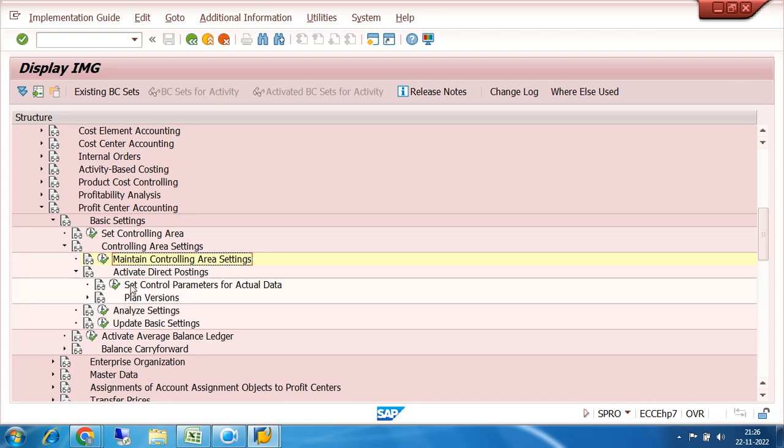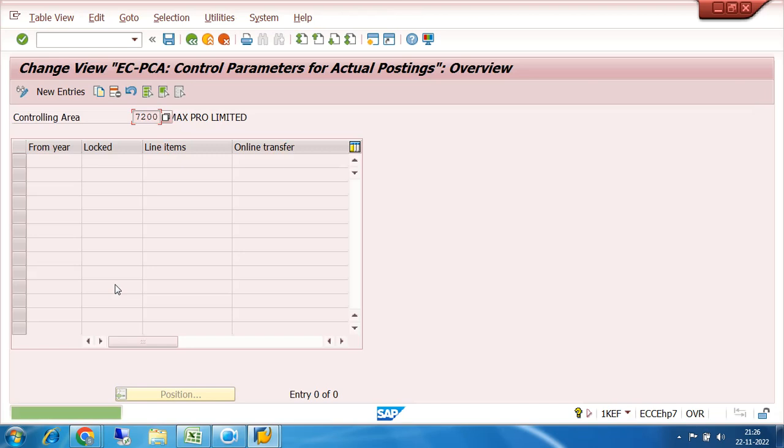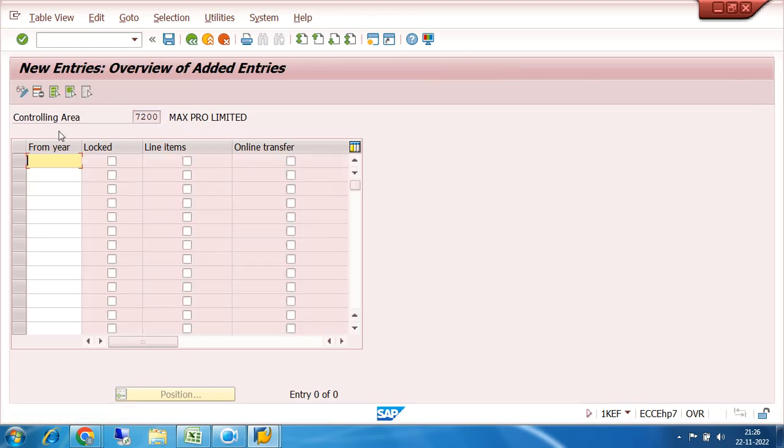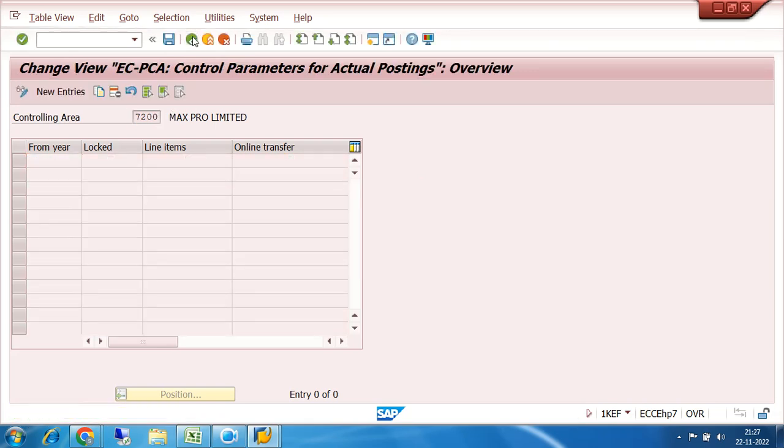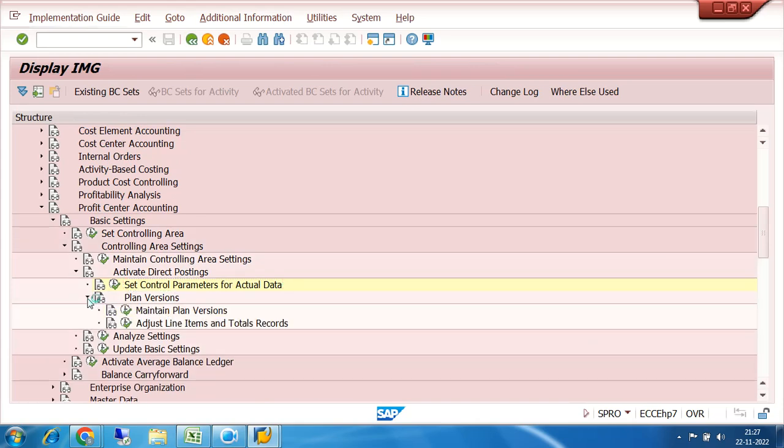Then set control parameters for actual data. I can come here, click on the new entries button. So all the information will come to profitability analysis or costing by default from the beginning of the year. Click on save. It is asking for the controlling area 7200, incomplete. Okay, fine. Let us come back. The version I have already created, plan or actual version.